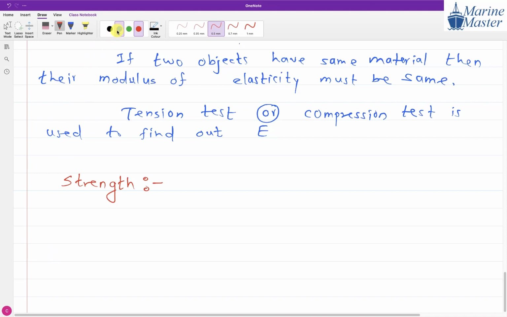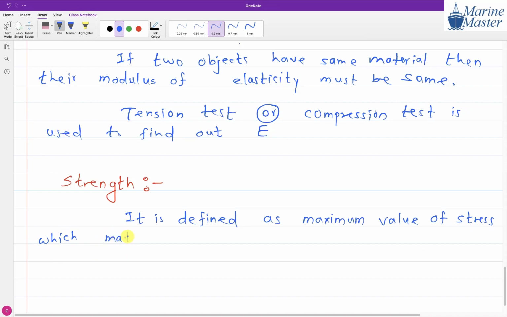Now, what is meant by strength, guys? It is defined as the maximum value of stress which the material can sustain without failure. Listen to my words carefully. It means it is the highest value of stress. If you go above that stress, what is going to happen?